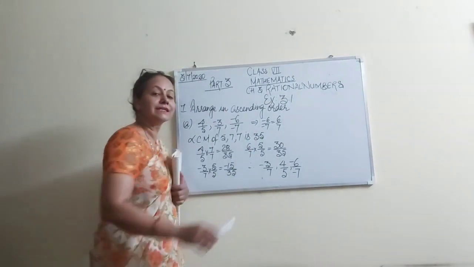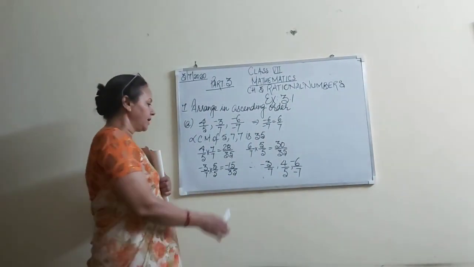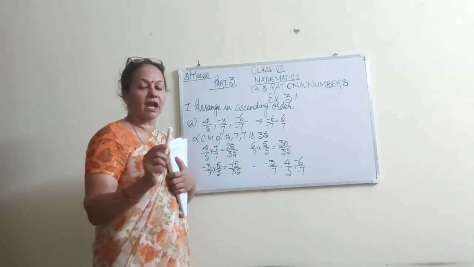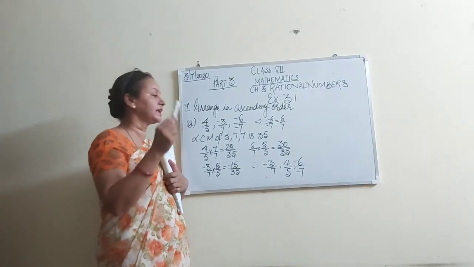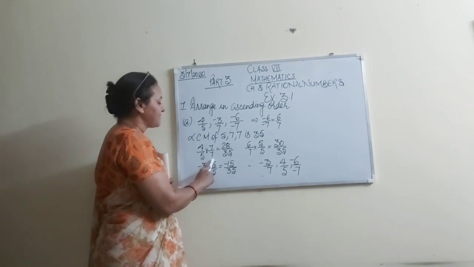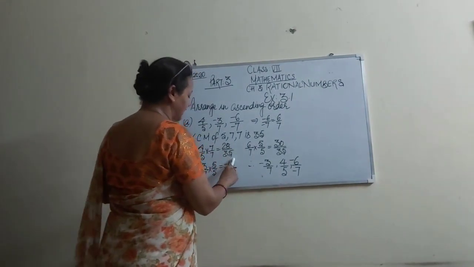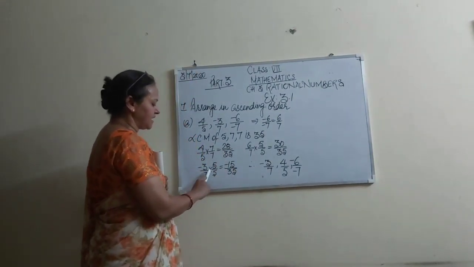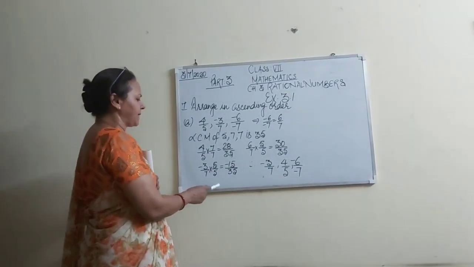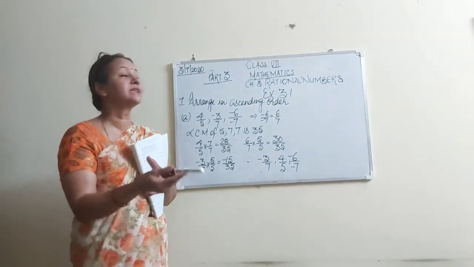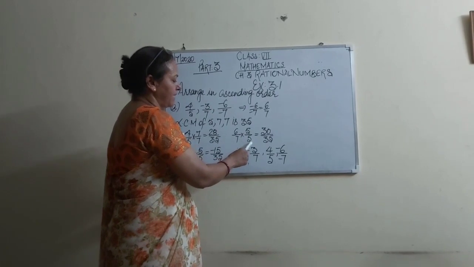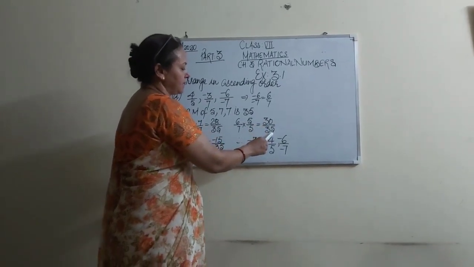The LCM of 7 and 7 will be 7, and of 5 and 7 will be 35. 4 by 5 multiplied by 7 by 7 is 28 by 35. Minus 3 by 7 into 5 by 5 is minus 15 by 35. Why am I multiplying? Because I want to make the denominator 35, because LCM is 35. 6 by 7 into 5 by 5 is equal to 30 by 35.